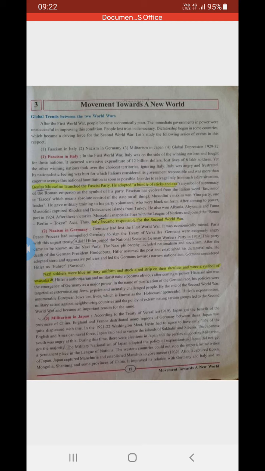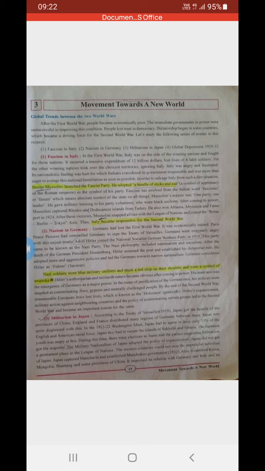Japan also had to vacate some of their islands. Which islands did they vacate? Sakhalin and Siberia. They had to vacate their own islands.